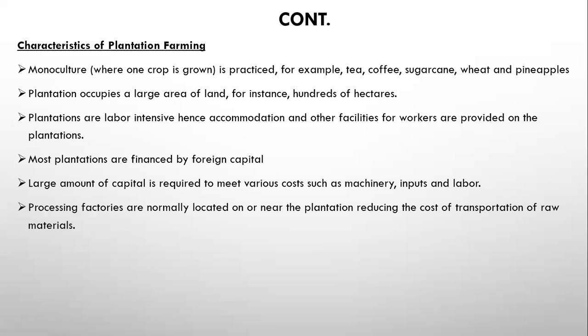Processing factories are normally located on or near the plantation. This simply means that within the same area where the plantation is located, that's where you also have a processing factory or plant. So when you're growing pineapples, for example, you also need to have a processing factory that will be making pineapple juice on the same plantation. So there you have a portion of land where you're growing your pineapples, and on the other side, you have a factory where you're making pineapple juice. That's the setup.